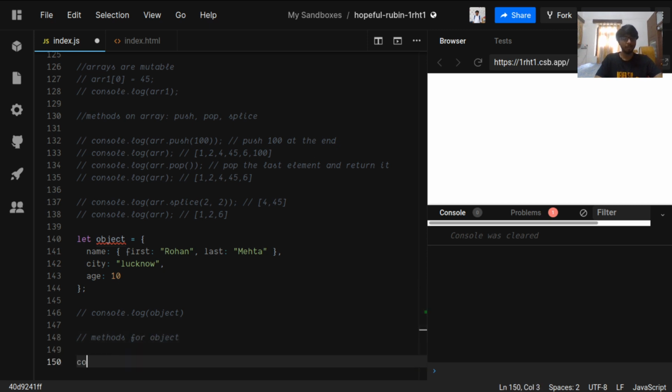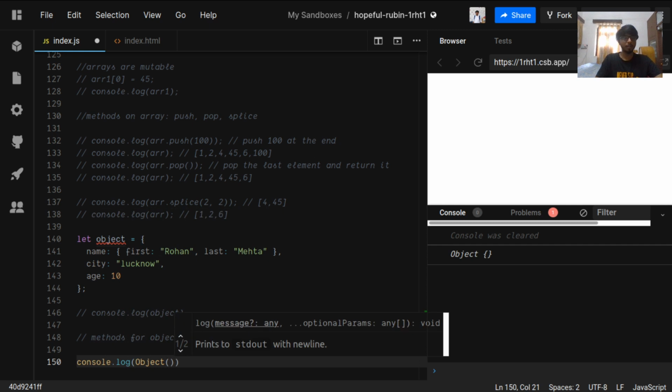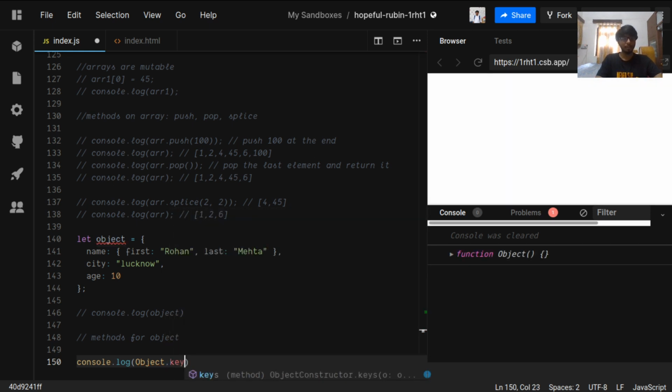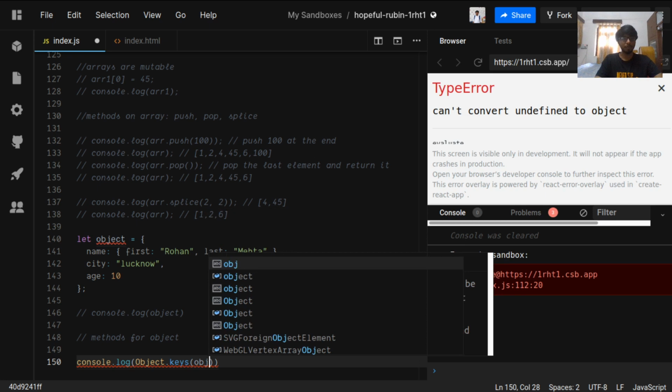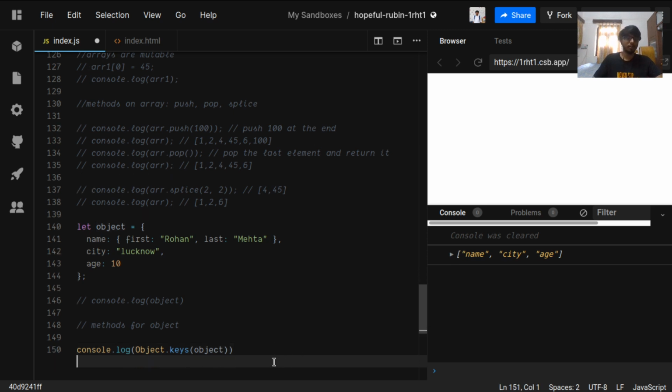We have to use capital Object, which is an inbuilt function in JavaScript, which has a method keys on it, which takes the object we defined here. It returns the keys of that object, that is name, city, and age. The keys are returned just like an array.